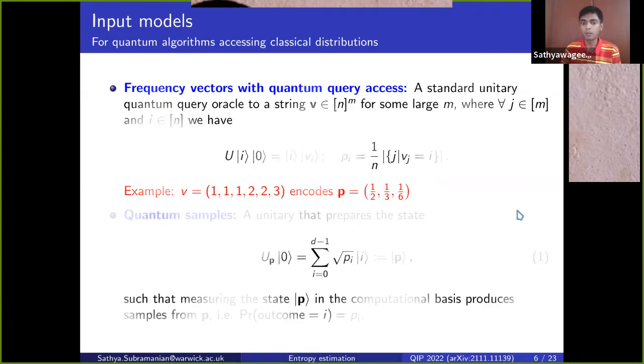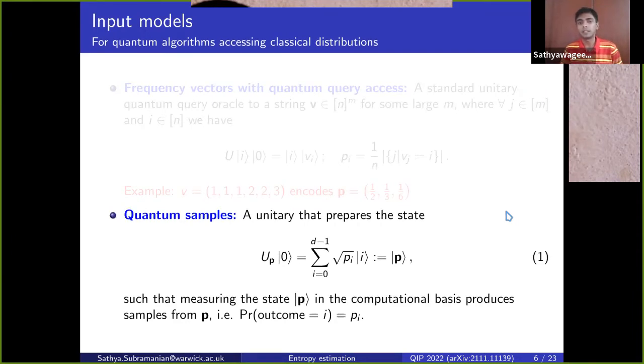Another popular input model for quantum algorithms that access classical distributions is the quantum samples model. In this model, you have access to a unitary that prepares this state |p> on the right-hand side of equation 1, where |p> has the property that measuring it in the computational basis essentially has the same effect as drawing a sample from the distribution p. This is known to be a very powerful input model, and it's been used widely in quantum learning theory, in particular in the theory of quantum PAC learning and agnostic learning.